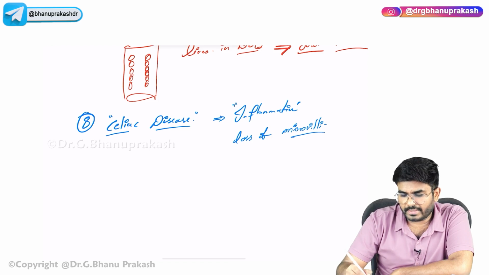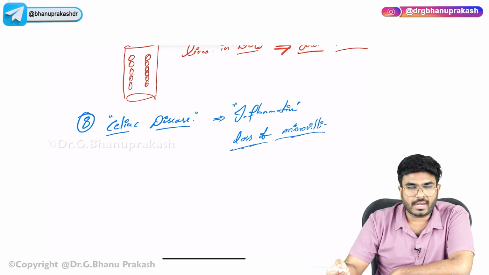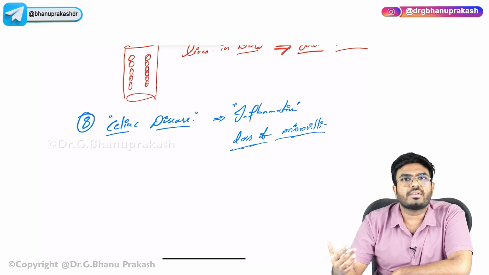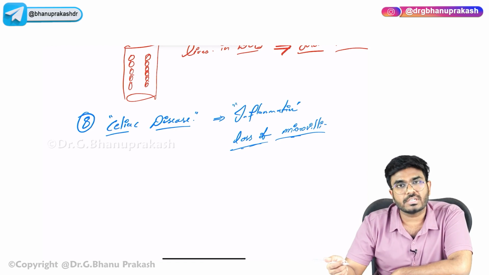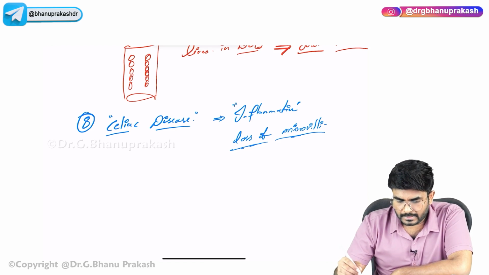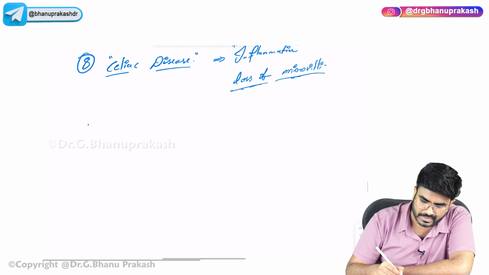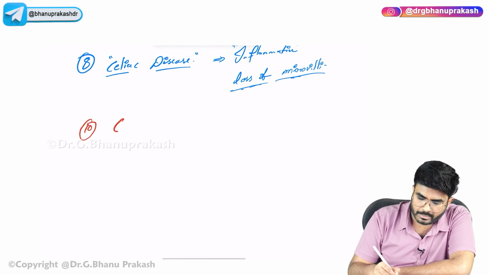There is loss of microvilli, so no proper absorption of substances is happening. Not only iron, all the substances are not getting properly absorbed. Carbohydrates, proteins, fats are not getting properly absorbed. So that will cause malabsorption. It's a malabsorption syndrome, celiac disease. Done. Next, the last and final thing which I want you to know for your exam is gastrectomy.